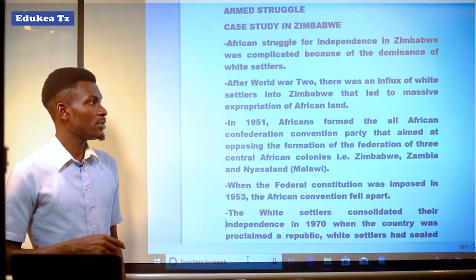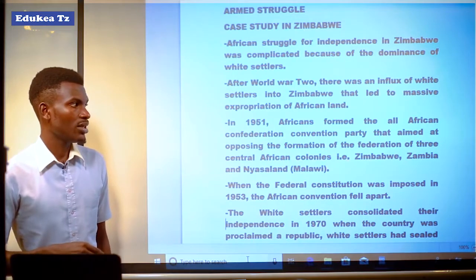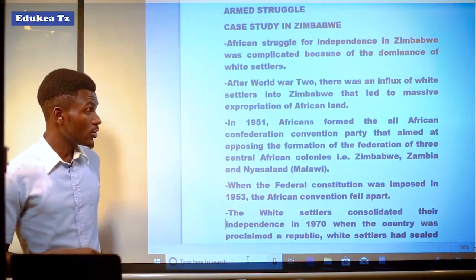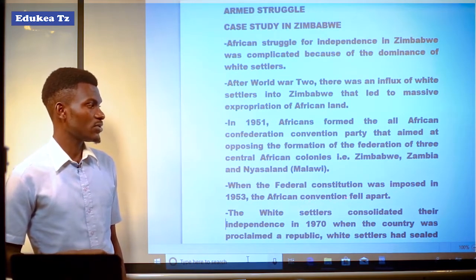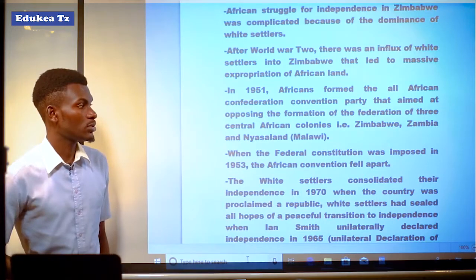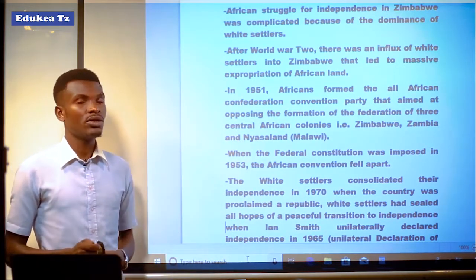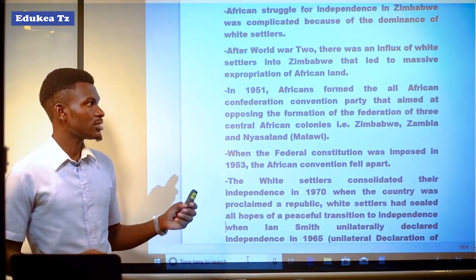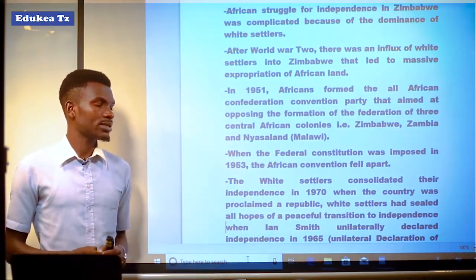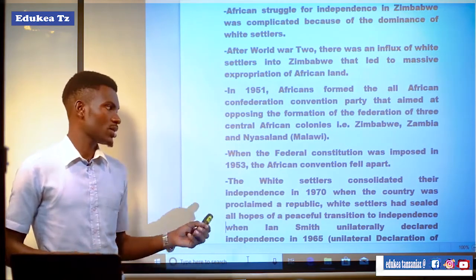In 1951, Africans formed the All-African Convention Party that aimed at opposing the formation of the Federation of three Central African colonies, that is Zimbabwe, Zambia, and Nyasaland or Malawi. When the federal constitution was imposed in 1953, the African Convention Party fell apart.